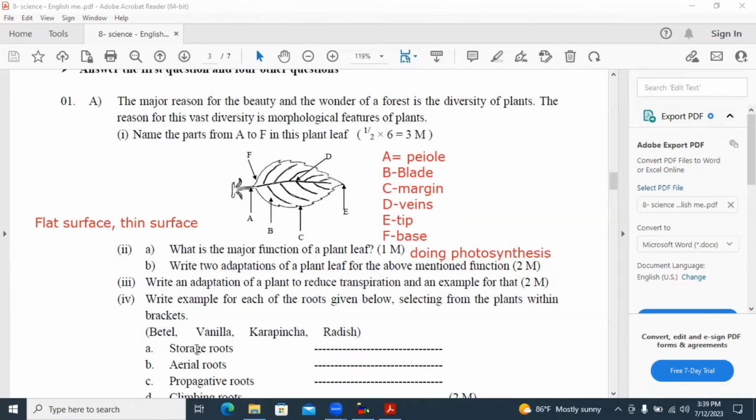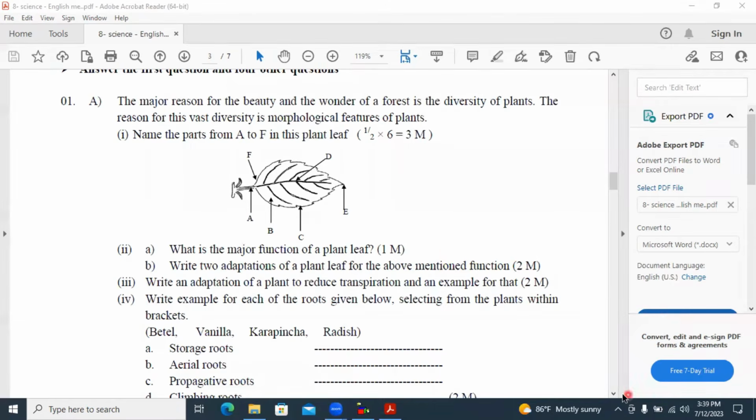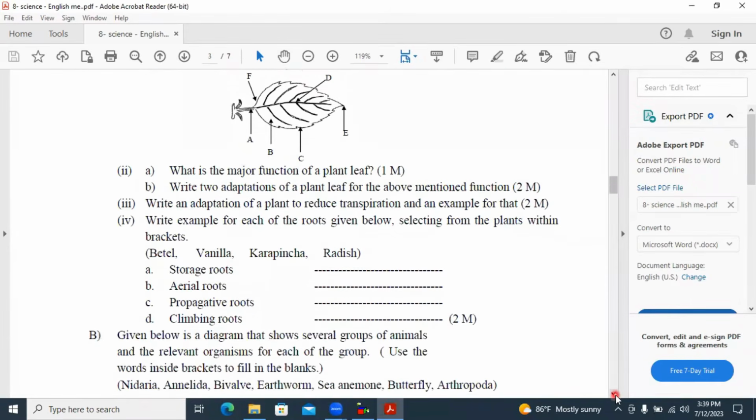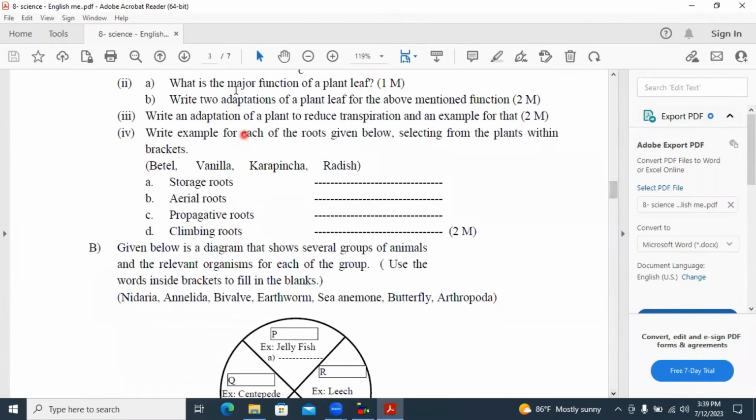Write examples for each of the roots given below, selecting from the plants within brackets. We'll see the first one. Storage roots are for the radish. Aerial roots are for vanilla.